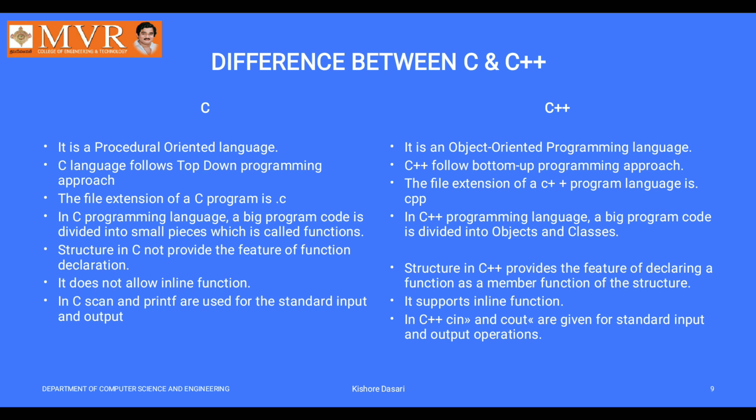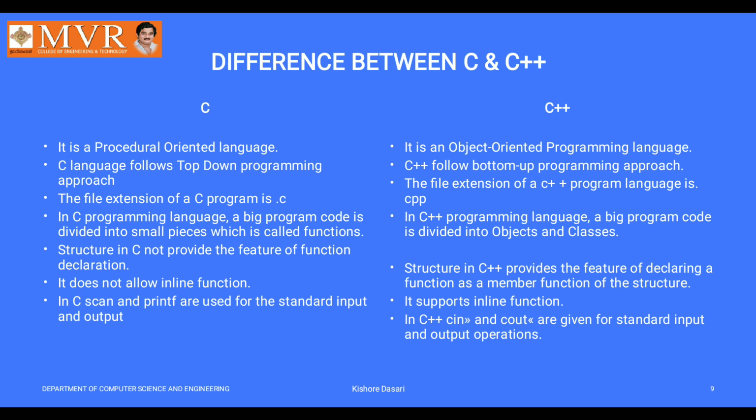The C language is a procedure oriented programming language. C++ is an object oriented programming language. That means an object oriented programming language has objects, while a procedural programming language has functions.